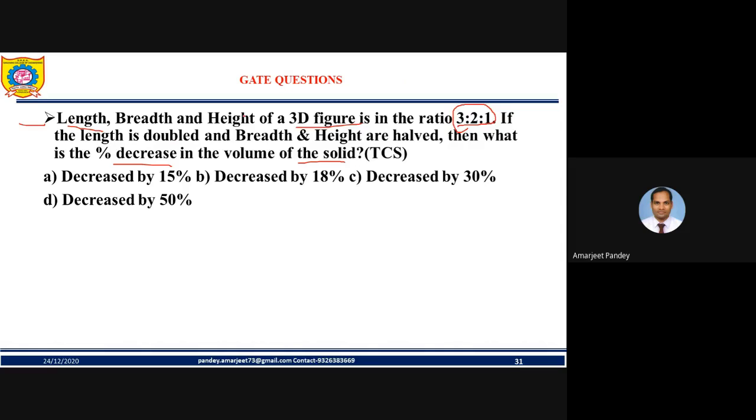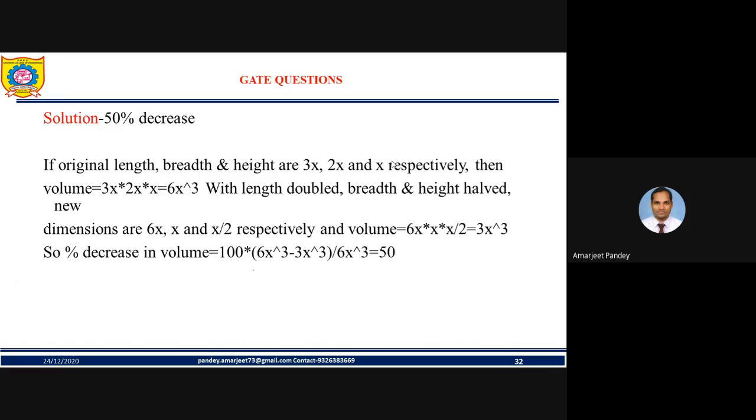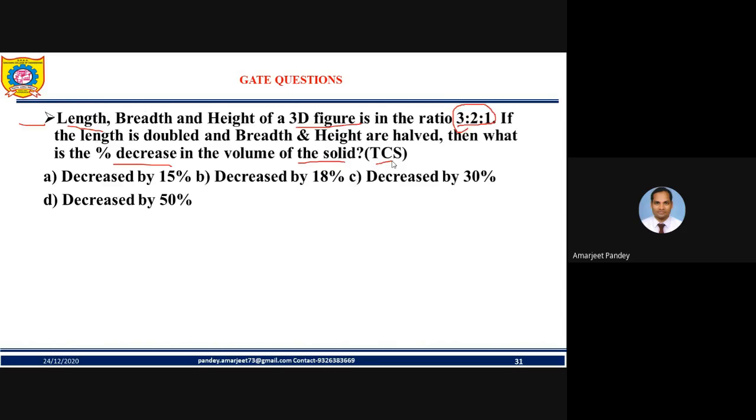Okay, so length, breadth, and height of a 3D figure are in this ratio. Length is doubled, breadth and height are halved. What is the percentage decrease in the volume of the solid? Now, this question is asked in two ways, friend. It can be asked in ratio and proportion as well as in this section. So you must understand this. Okay, so the answer is 50% decrease.